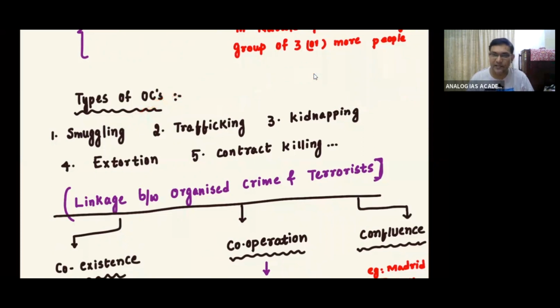Trafficking is also serious in nature, because there is human trafficking as well as animal trafficking. Particularly in animal trafficking, Bangladesh is a high animal trafficking region. So kidnapping, extortion, contract killing, all these are types of organized crimes.